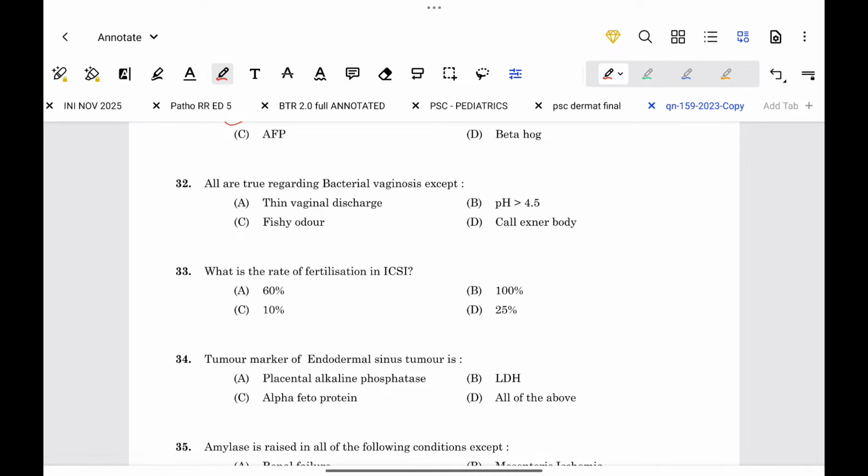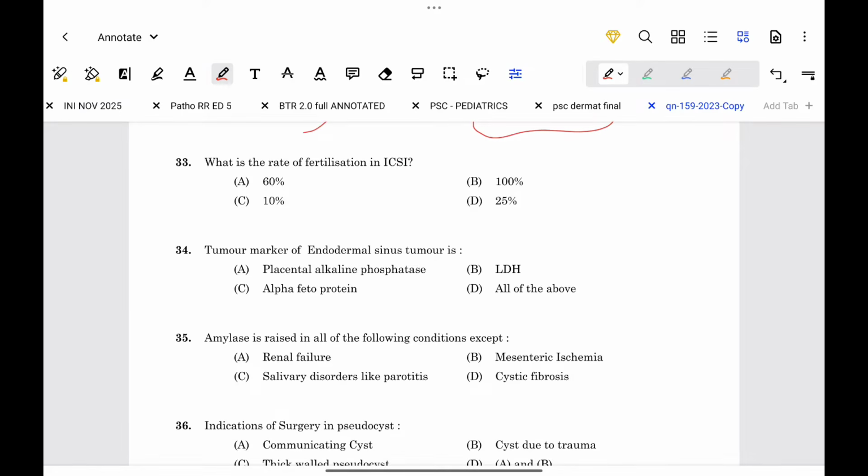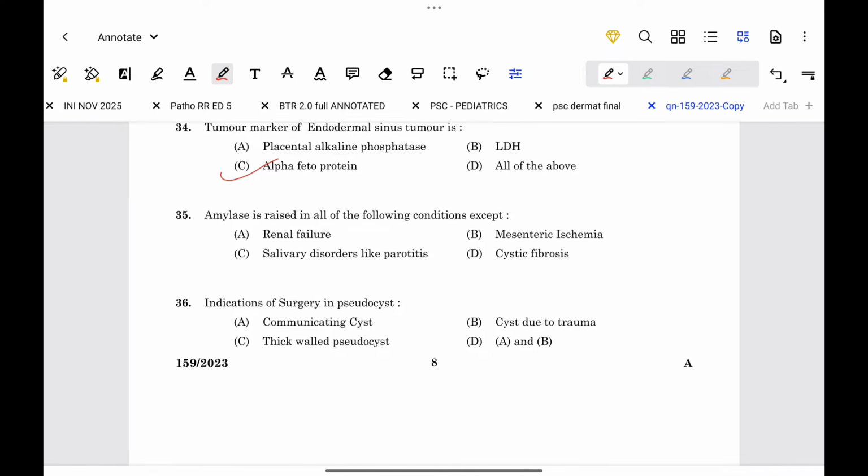All of the following are true regarding bacterial vaginosis except: thin vaginal discharge, fishy odor, pH greater than 4.5. Call-Exner body is seen in granulosa cell tumor. What is the rate of fertilization in ICSI? 60%. Tumor marker of endodermal sinus tumor is alpha fetoprotein. Endodermal sinus tumor is also called yolk sac tumor.